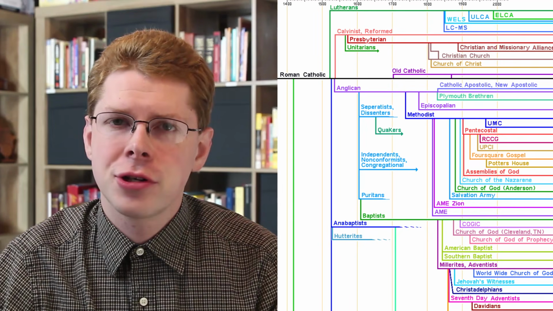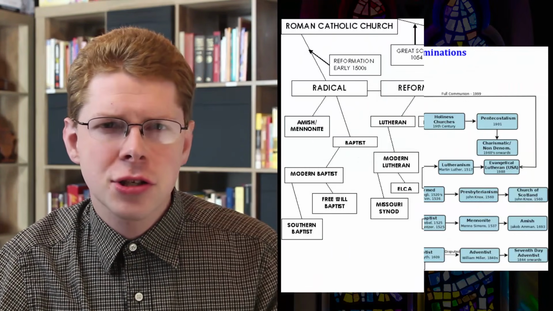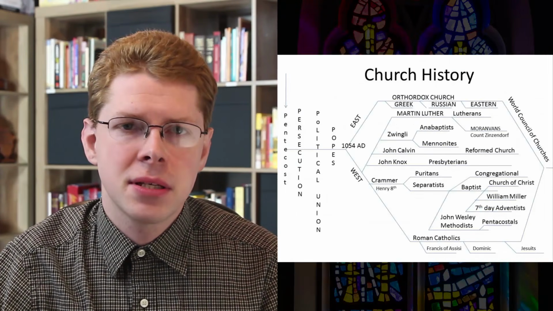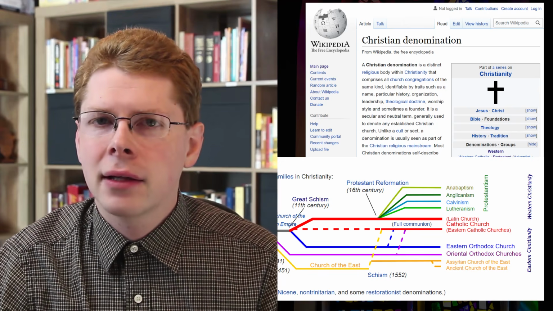These denomination origin charts have at least one big thing that they all seem to get wrong, or at least the charts make it unclear, and so it can be deceiving. Even Wikipedia's chart has this issue. Before we go back and look at one of the major divisions in Christianity, let's come to relatively recent times to notice an issue with talking about the origin of denominations.